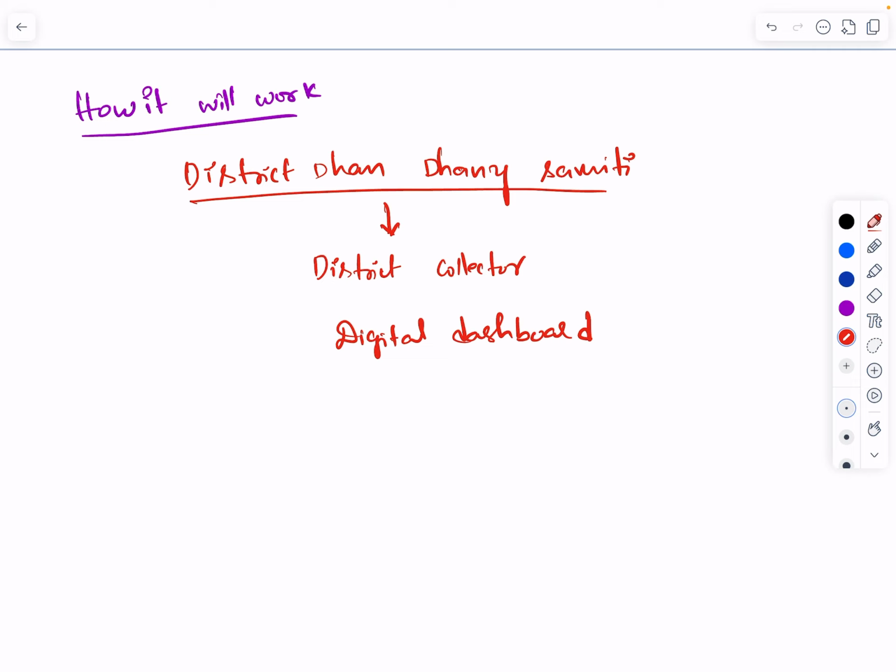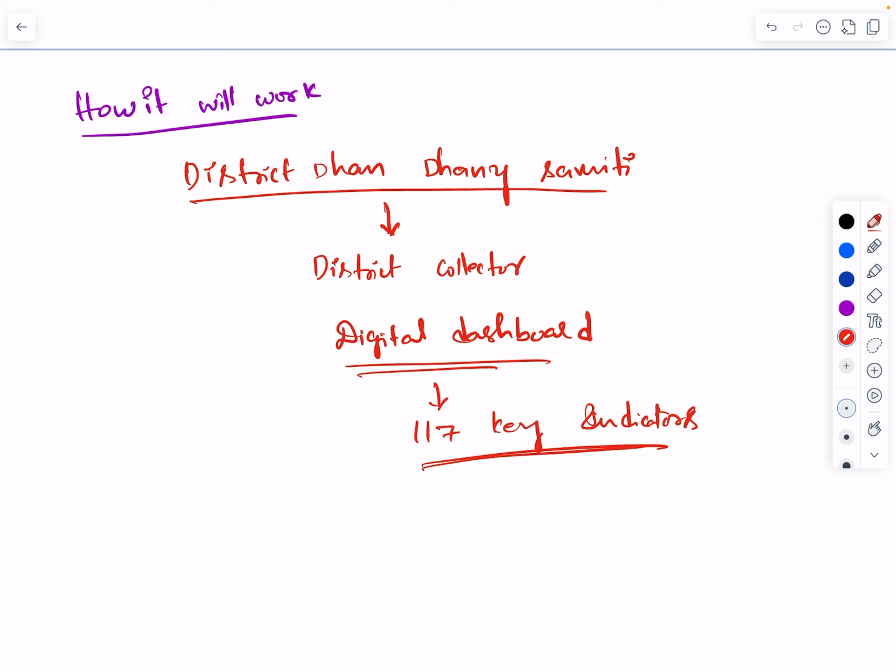And under this scheme they will also get help from local agricultural universities and research centers as well, because the entire progress through this digital dashboard is going to cover 117 key indicators. Almost nothing is left out. Every indicator has been considered.